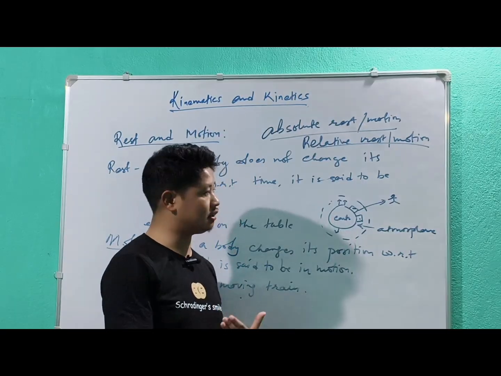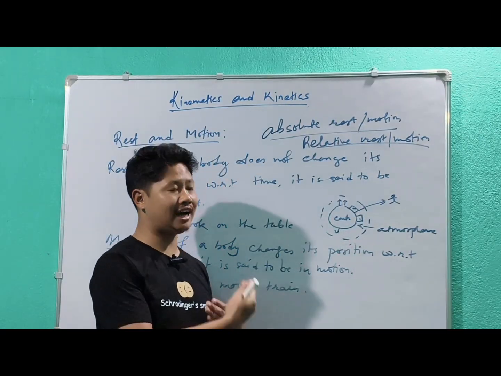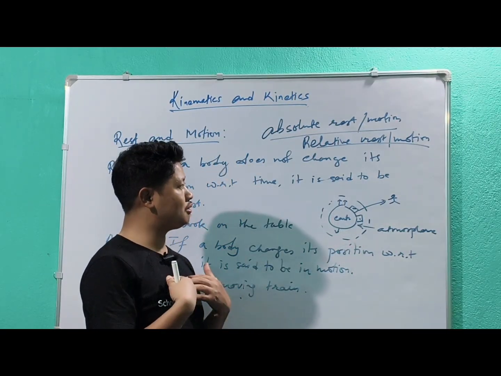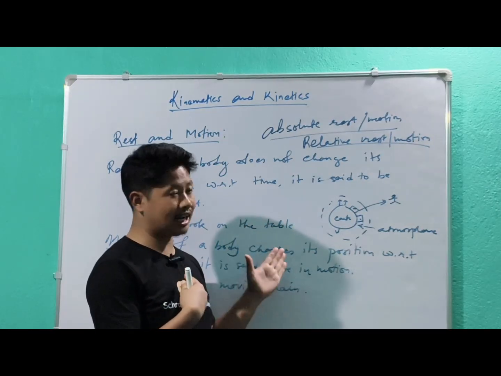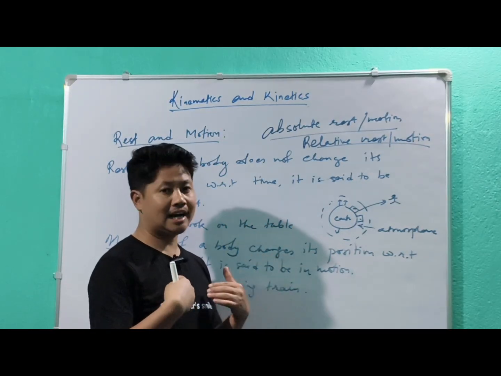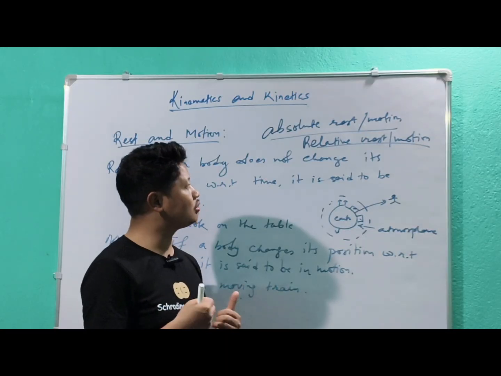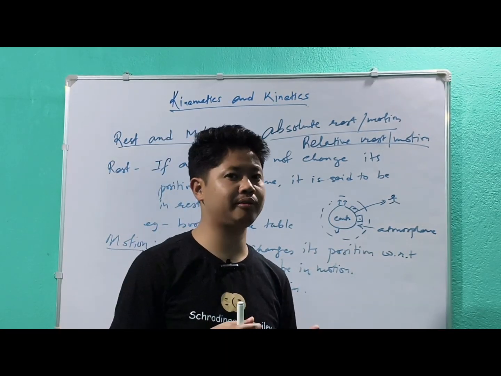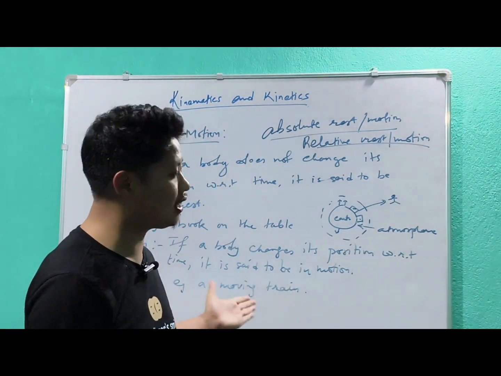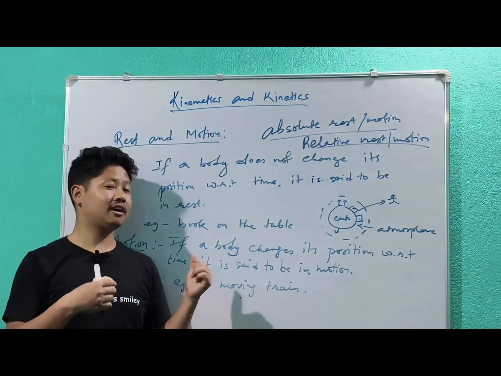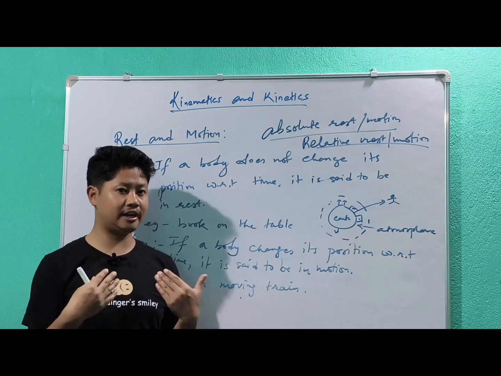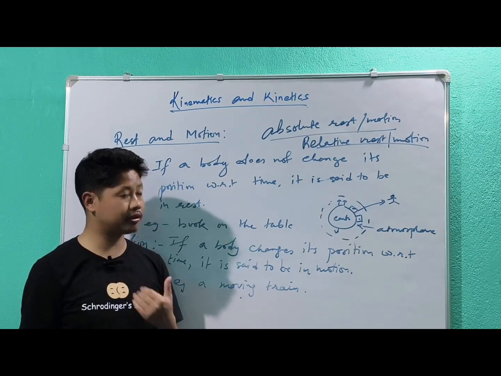Whatever the surrounding is around that particular thing. Like for me, my surroundings are this wall and this board. With respect to that wall and board, I am at rest right now. If I start moving from here, I will move with respect to the wall, going far away from the wall or very close to the wall or the board. That is called relative motion, or relative rest.